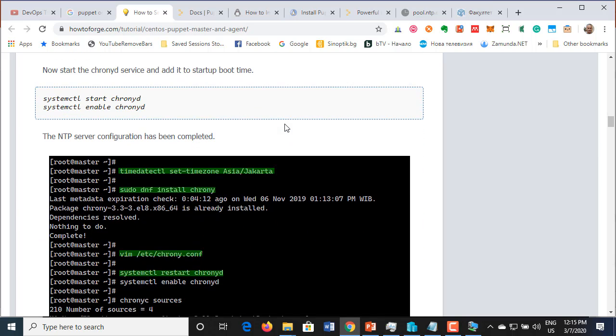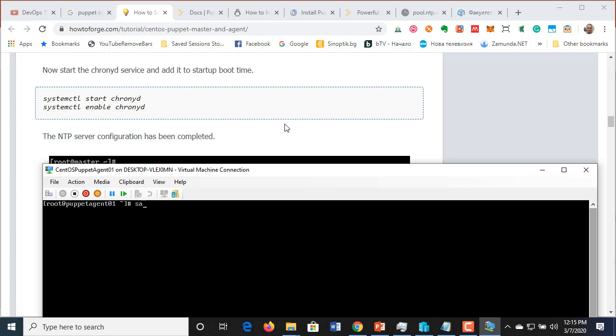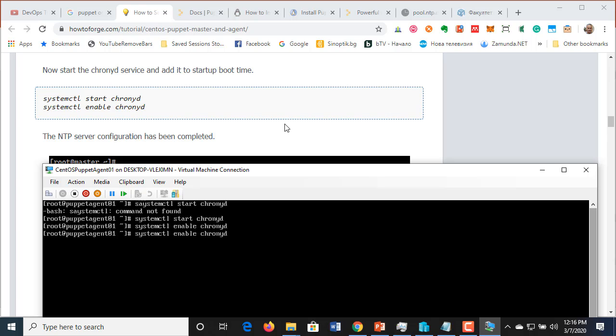So systemctl start chronyd. systemctl start chronyd, systemctl enable chronyd, and systemctl status chronyd.